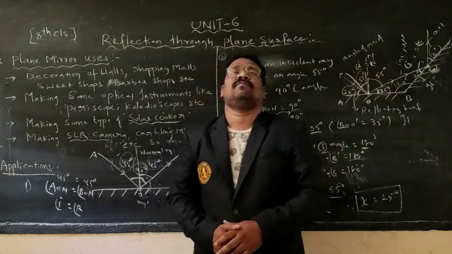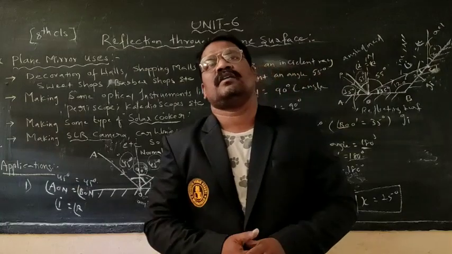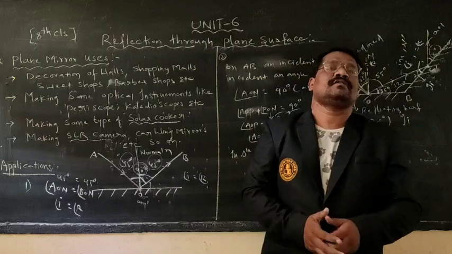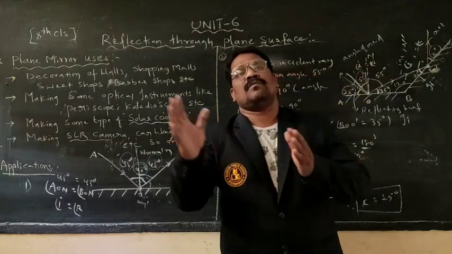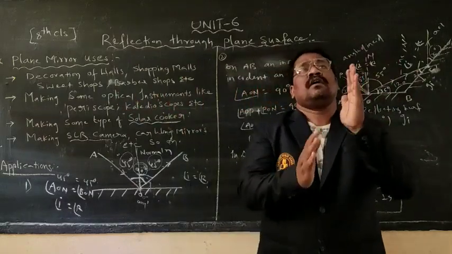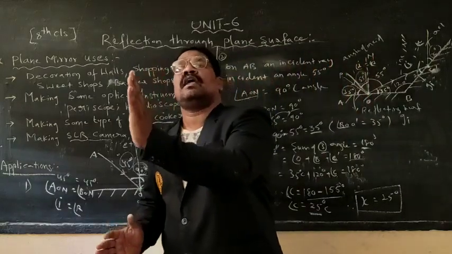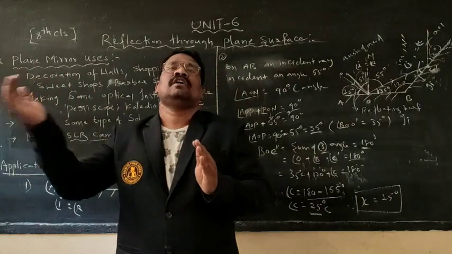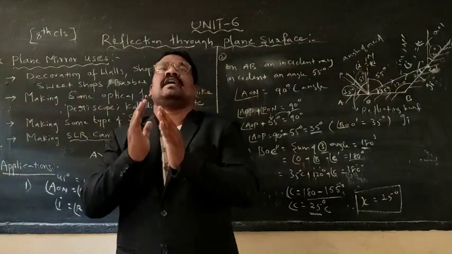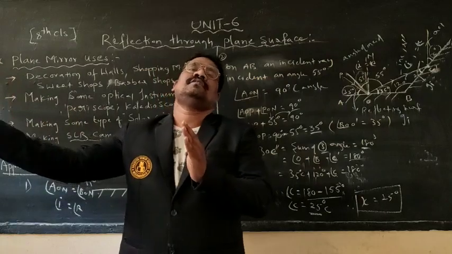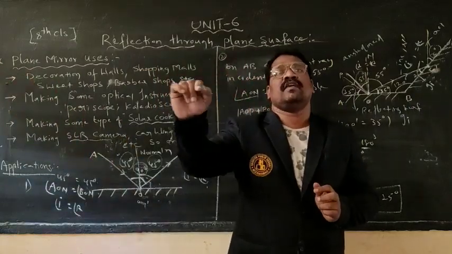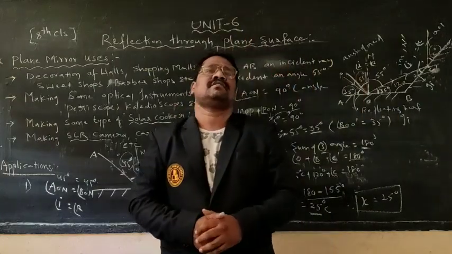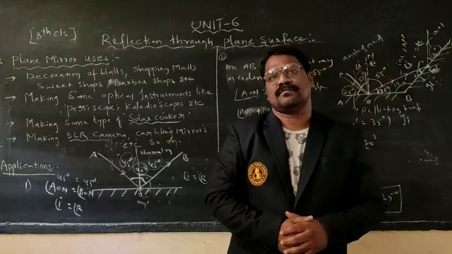Not only that, after completion of that concept, one more topic is there. What is the topic? Characteristics of plane mirror for 2 marks you will be asked. When we bring an object near the eye of a person, how will the image move? What happens to the image, whether the image will move back, whether the size of the image decreases, as well as the angle subtended by the object gradually decreases. About that concept you will be asked for 2 marks or 1 mark.